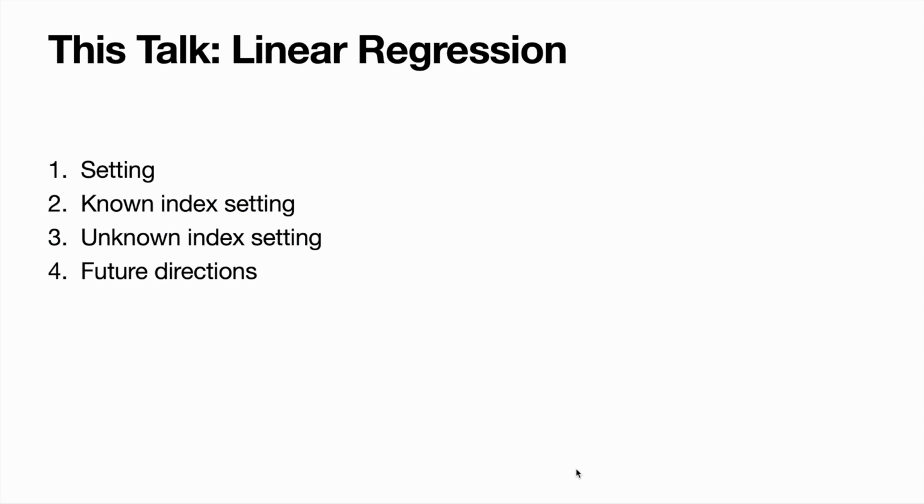In this talk, we'll focus specifically on self-selection in the context of linear regression. I'm first going to overview the setting and the exact problem statement we're looking at, and then we'll look at 2 settings of self-selection, which we call the known index setting and the unknown index setting. And then I'll wrap up with some future directions.